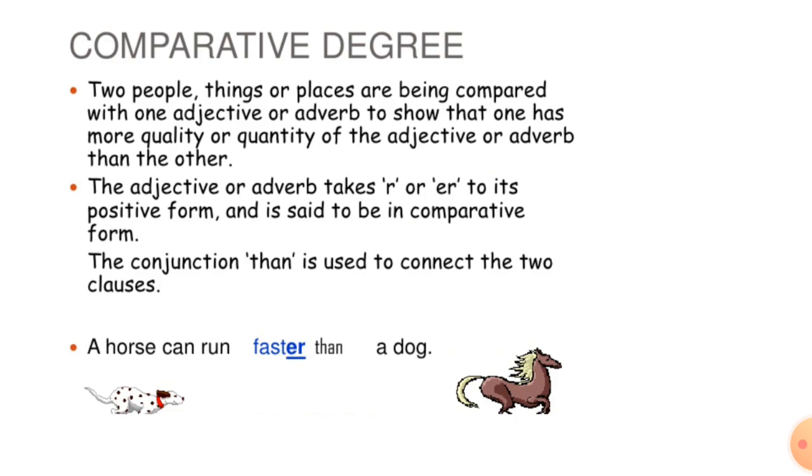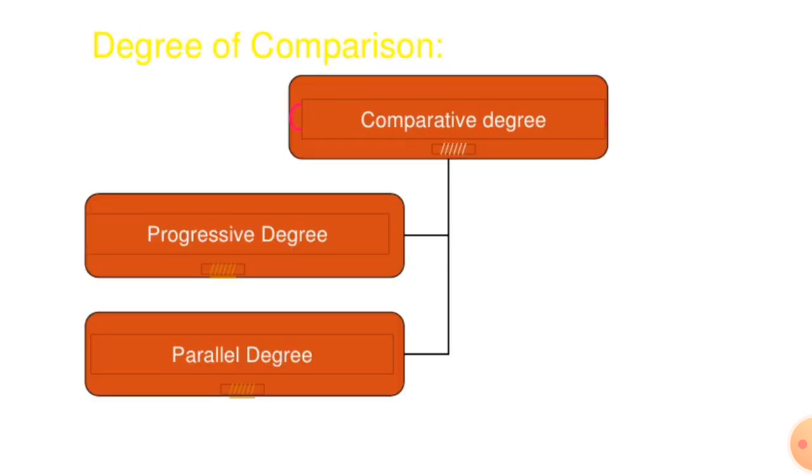What is a comparative degree? When we compare two people, places, etc., and say that the quality is not present equally in the two, we use the comparative degree of the adjective. The comparative form is always followed by "than," except in some cases, such as in "inferior to" and "superior to." For example, your pencil is longer than mine, and the flower is more beautiful than its picture in the book. Here progressive degree and parallel degree are there.